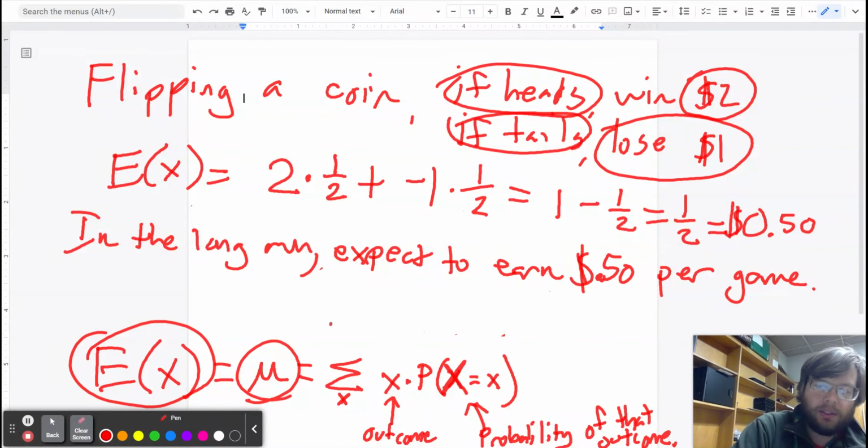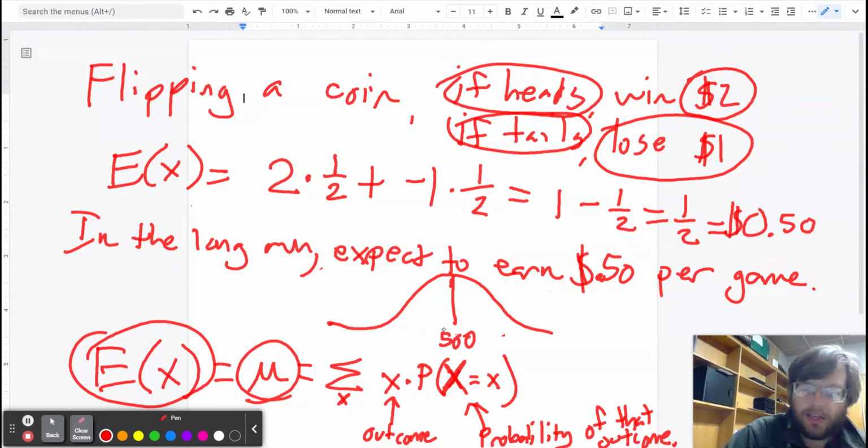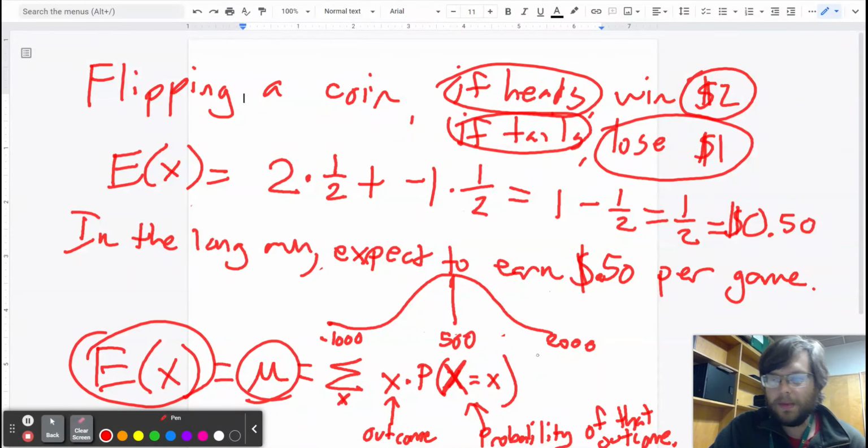Let me draw the little picture. If we think about playing the game 1,000 times, the 500, which is 50 cents times 1,000, will be right there in the middle. It'd be almost inconceivable to lose $1,000, and it would be just as inconceivable to gain $2,000. Okay, so that's kind of the image in your head.